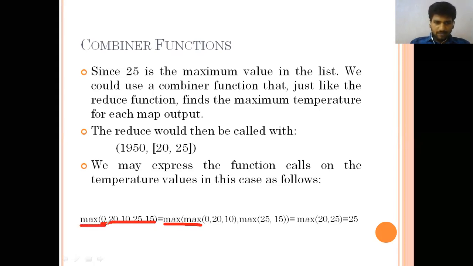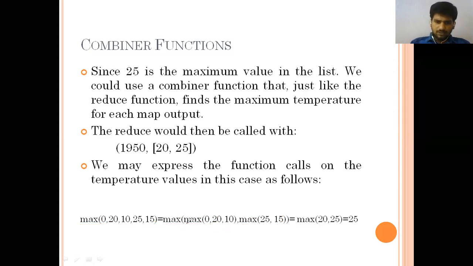How will it be? See that we have a number of values, but the max function always considers only 2 values. That's why we need to use nested functions here, so that the 5 values are divided and given to one max function, then another max function for this one. Again, this is divided into the first 2 in one part and another in another part. Max of 10 is 10 only. We don't have any other alternative, so it definitely gives the same value.